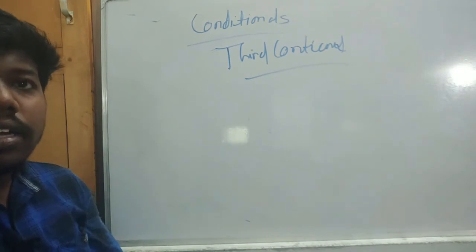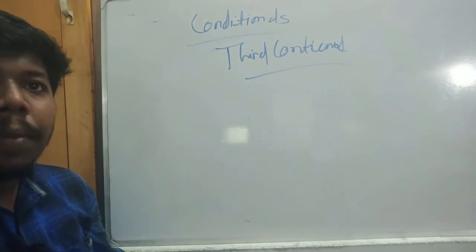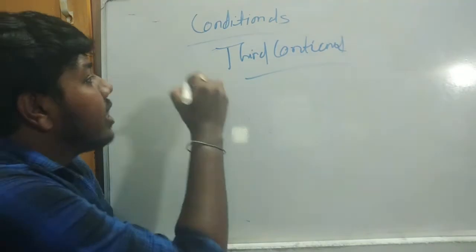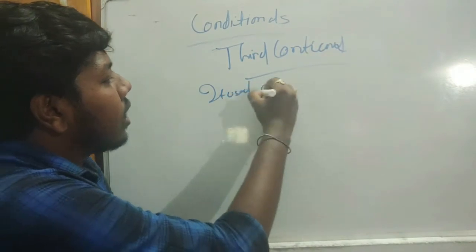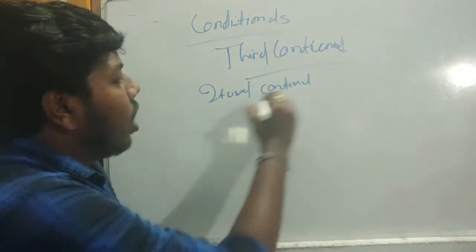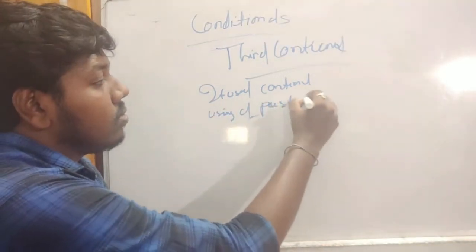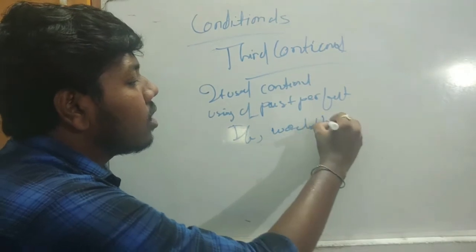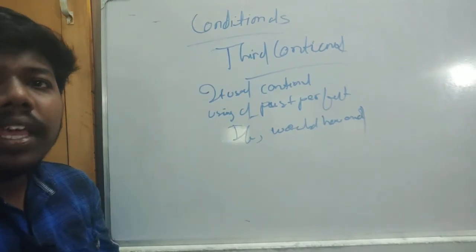We make the third conditional by using the past perfect after if, then would have and the past participle in the second part of the sentence.